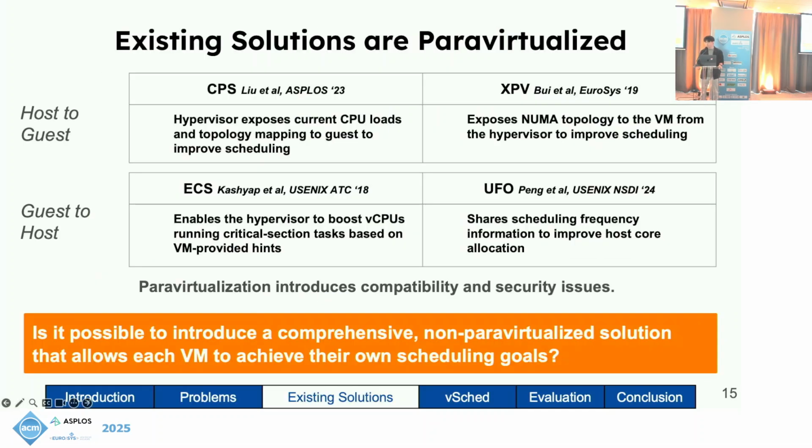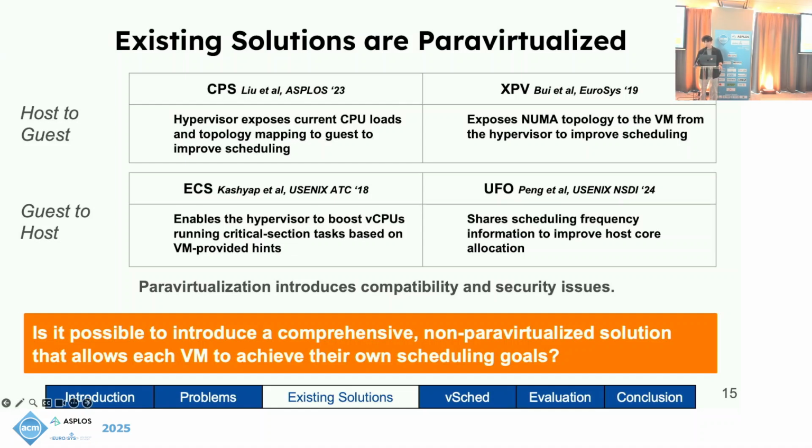So we've identified some significant challenges with current virtual machine scheduling, and several notable approaches have already been proposed to address the issue. First, CPS improves scheduling by having the hypervisor share CPU load and topology information with guest VMs. Similarly, XPV exposes NUMA topology details from the hypervisor to the guest VM. ECS has the guest VM provide hints to enable the hypervisor to prioritize vCPUs running critical section tasks. UFO shares scheduling frequency information from the VM to improve host core allocation.